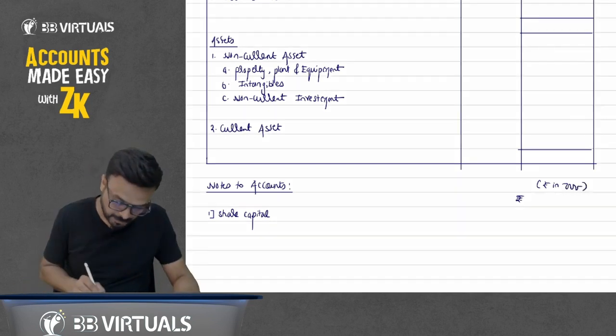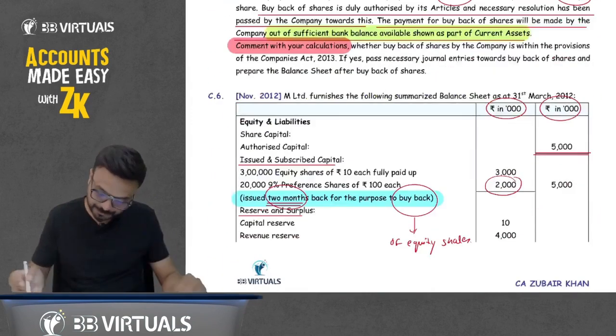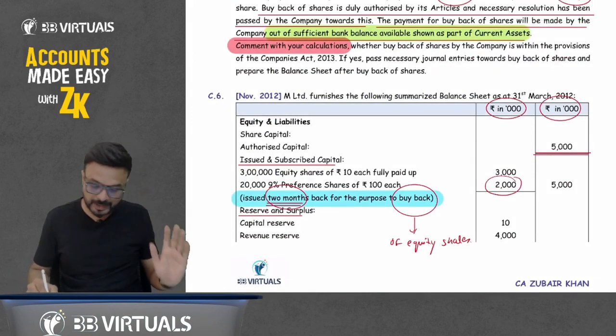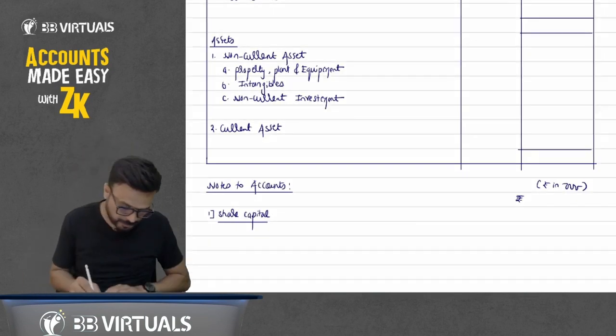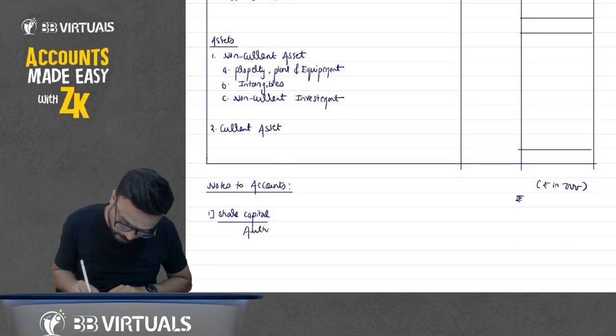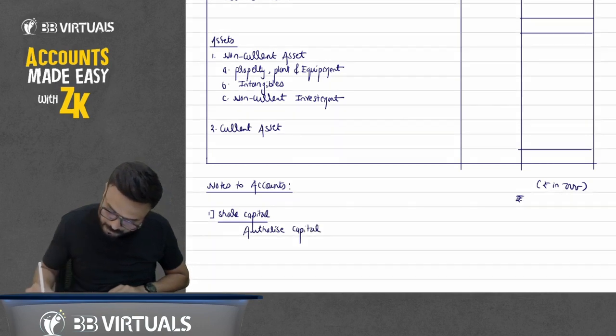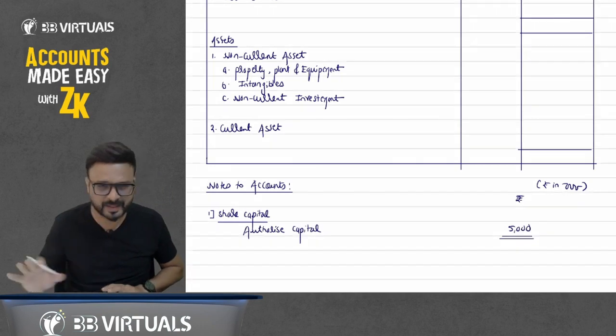One by one. The share capital which is given in question is, how much is the share capital? First I am discussing about the equity share capital, which is 3,000. Total authorized given 5,000. You can write it down first. Authorized capital 5,000. Now bifurcation is not given. How much is for equity? How much is for preference? Just write it down 5,000 there.